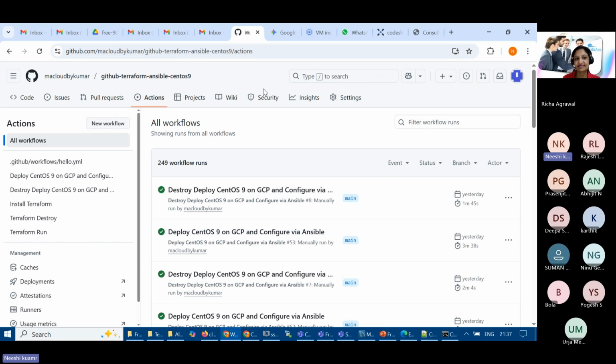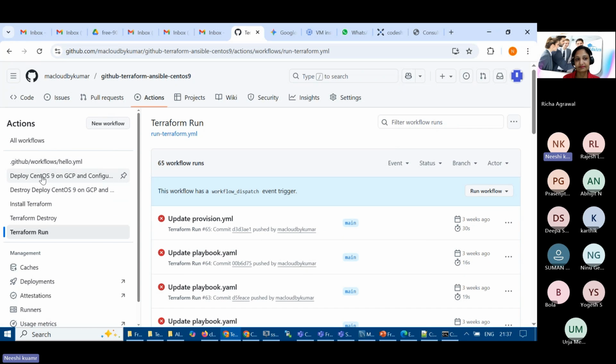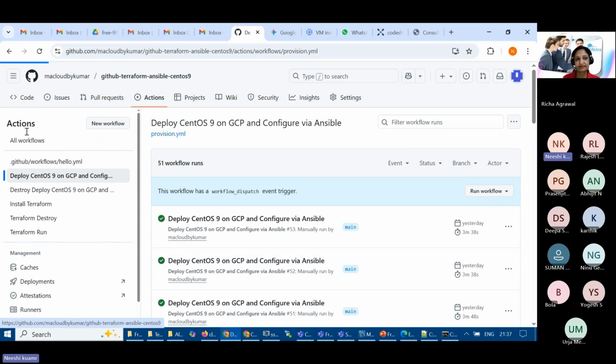So what I'll do, I'll quickly perform that in Terraform actions. Few people are interested only from freshers. It's very good, no problem. So what I'm going to do here, we have a Terraform run, and with the help of it we'll do that in a run. But I'll do that in Terraform with Ansible also. So I'll quickly walk through what we are going to do.